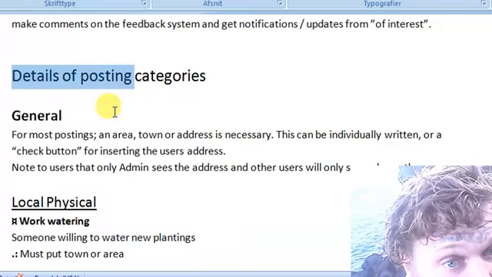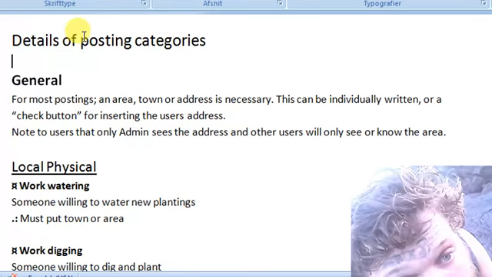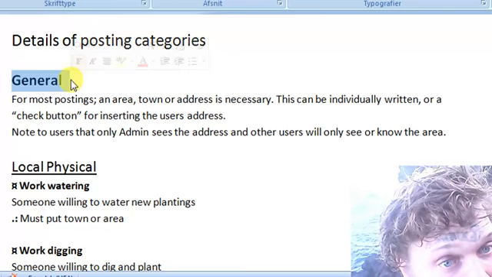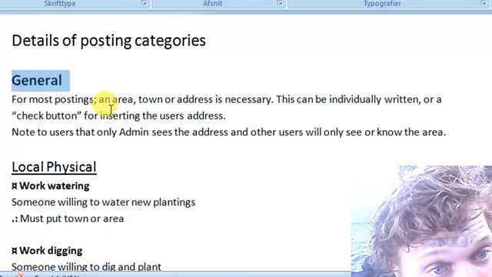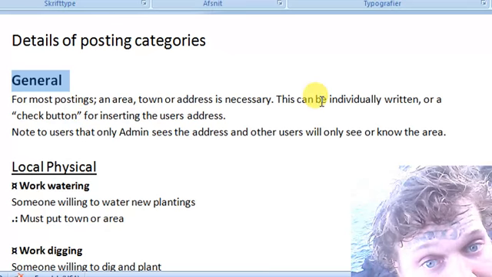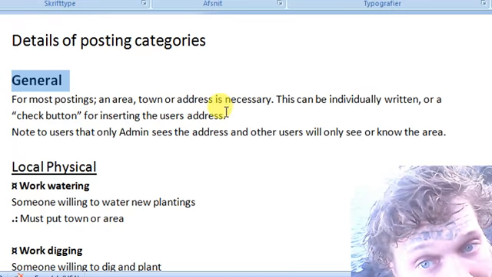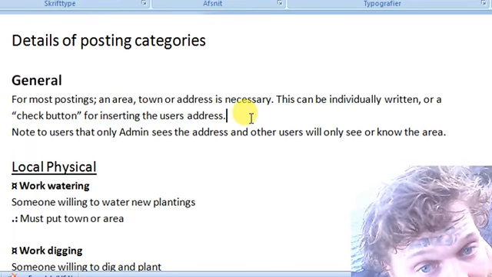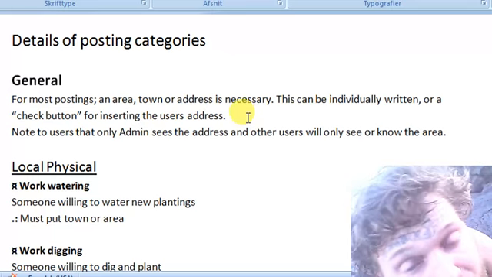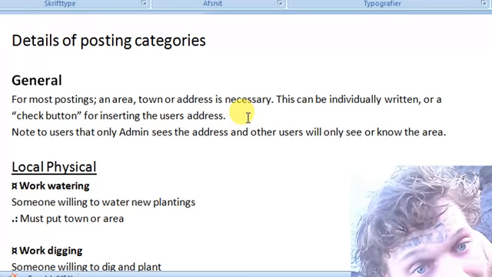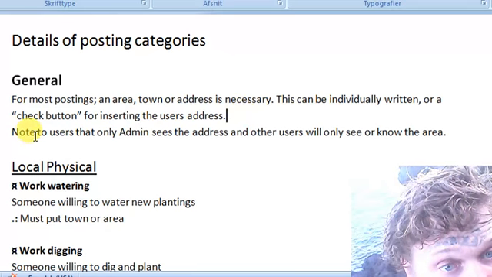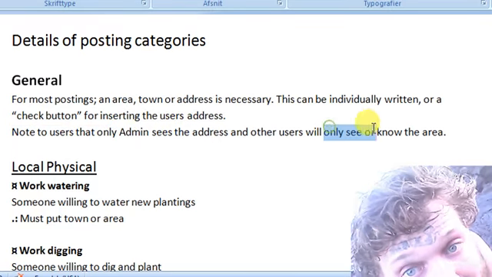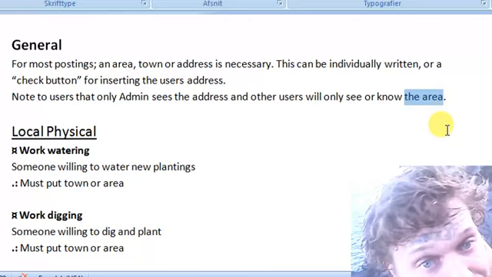And now again I'll go through the posting categories and write in the details I've talked about earlier. So here, general. For most postings, an area, town or address is necessary. This can be individually written or a check button for inserting the user's address. We can write it, or we just click a button and the address we have in our profile will be added. And I'm reminding again, note to users that only admin sees the address and other users will only see or know the area.